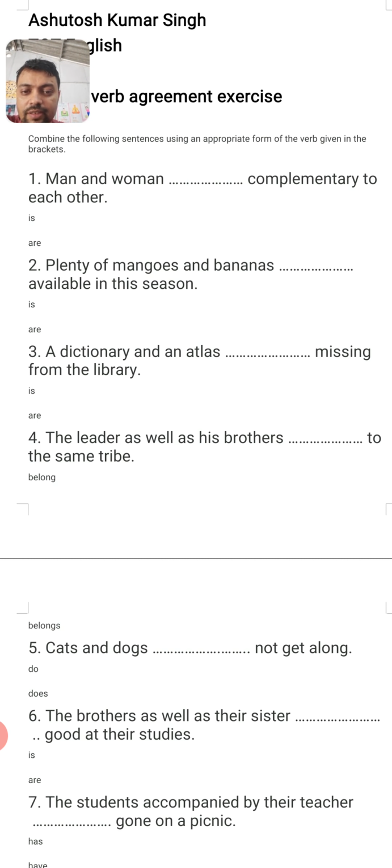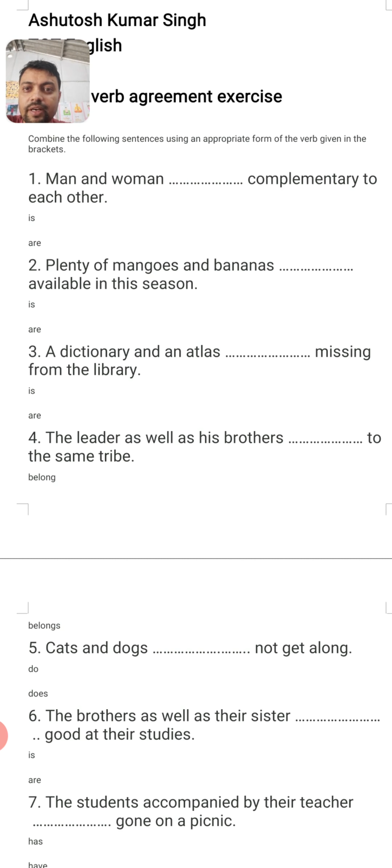One is leader, which is a singular noun, and the other one is brothers, which is a plural noun. But the verb to be used here should be is, and it is so because of the connector.